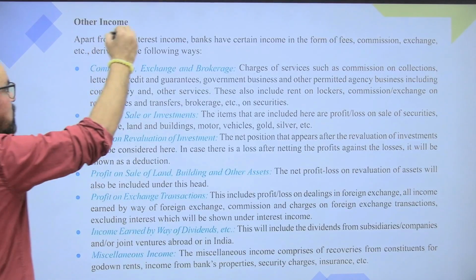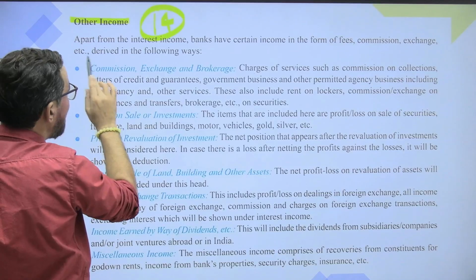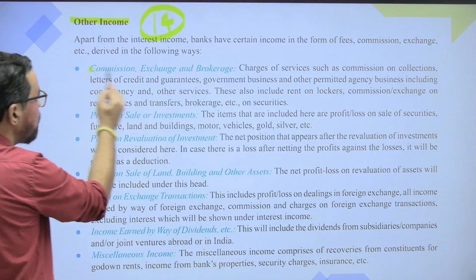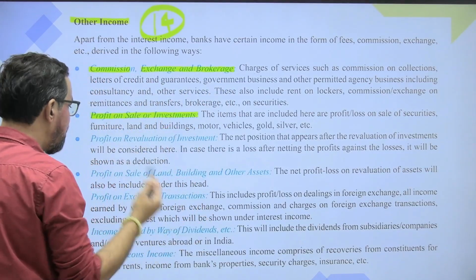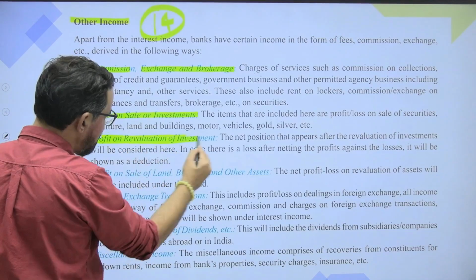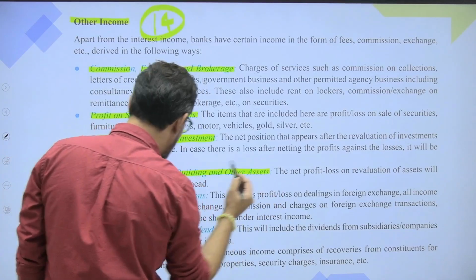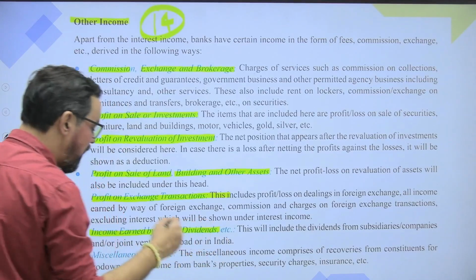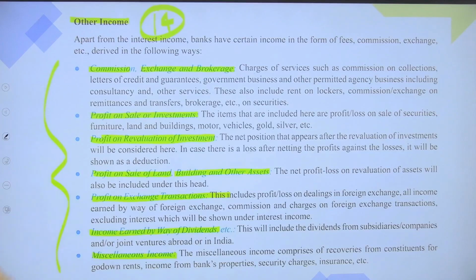Other income is schedule 14 of that particular one. So other income includes income from other than interest, which includes commission, exchange and brokerage, profit on sale of investment, profit on revaluation of investment, profit on sale of land, building and other asset, profit on exchange transactions, income earned by way of dividend and miscellaneous income. So these are the major sources under your other income. Please do remember these particular ones.